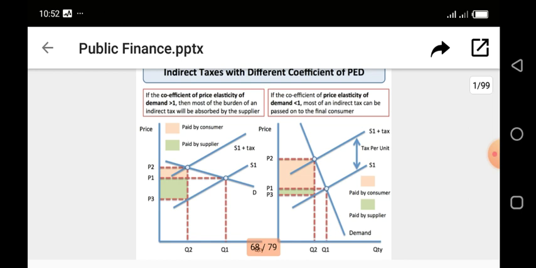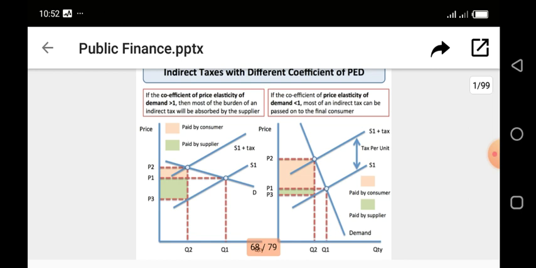But in this case, if you look at the new equilibrium point in the price section from P1 to P2, you can see that the gap there is small compared to the gap between S1 and S1 plus tax.